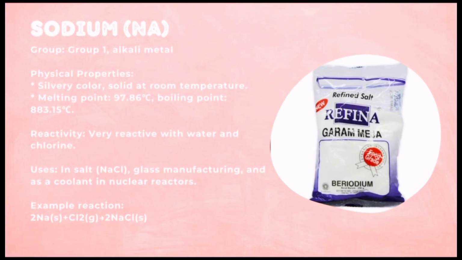Sodium. Group 1. Alkali metal. Physical properties. Silvery color. Solid at room temperature. Melting point 97.86 degrees Celsius. Boiling point 883.15 degrees Celsius. Sensitive, very reactive with water and chlorine. Sodium is used in salt, glass manufacturing, and as a coolant in nuclear reactors.